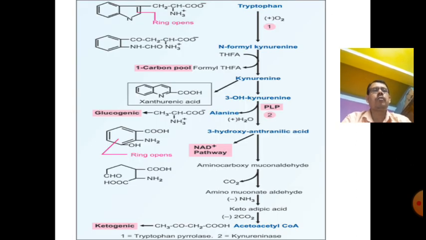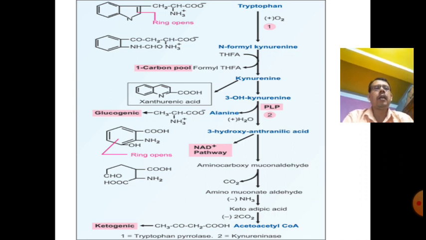Now tryptophan will produce so many compounds. First of all, tryptophan in the presence of N-formylkynurenine produces kynurenine, and after it 3-hydroxykynurenine in the presence of some enzymes. They produce alanine, a glucogenic amino acid, and carbohydrate compounds also. In the presence of PLP, phosphoribosyl pyrophosphate, and 3-hydroxyanthranilic acid to aminocarboxylic acid, then it undergoes decarboxylation.